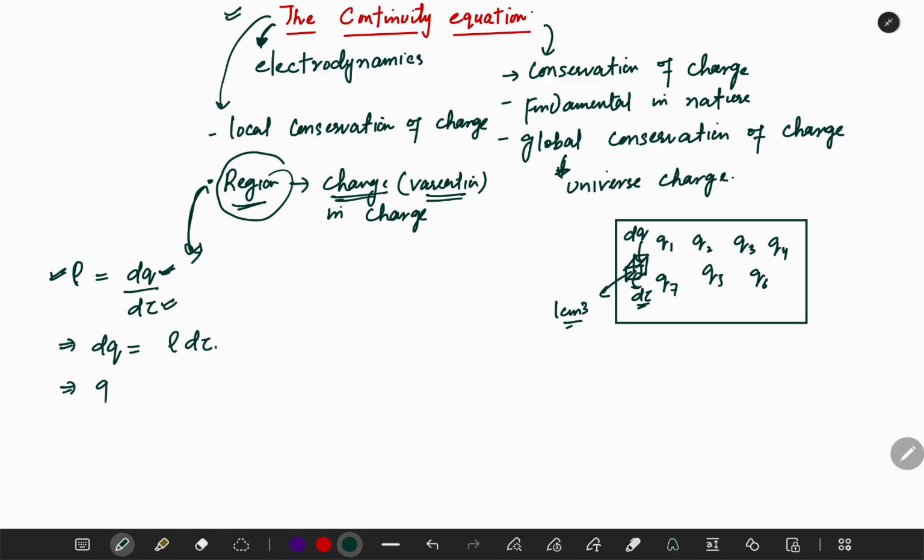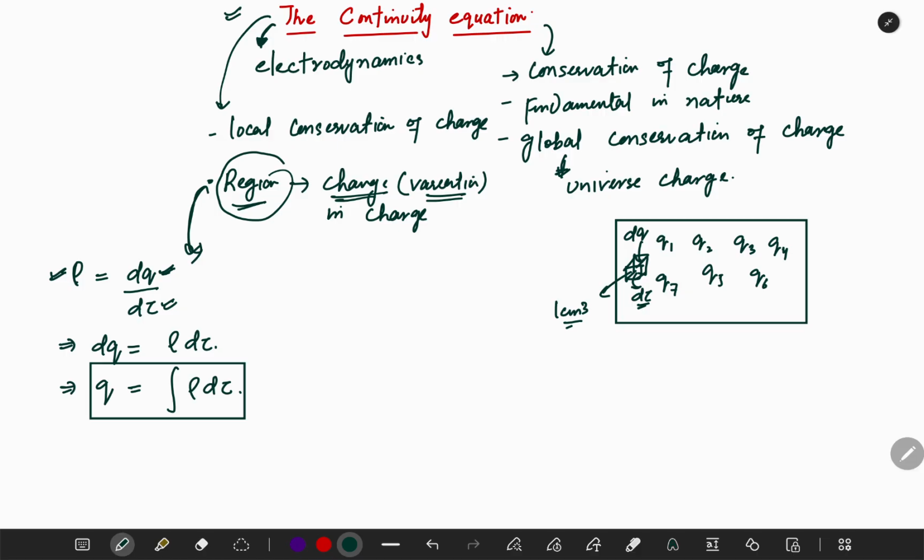Which implies q is actually the integral of rho d tau. This is a very important equation. Let me close it here. So this is the charge.